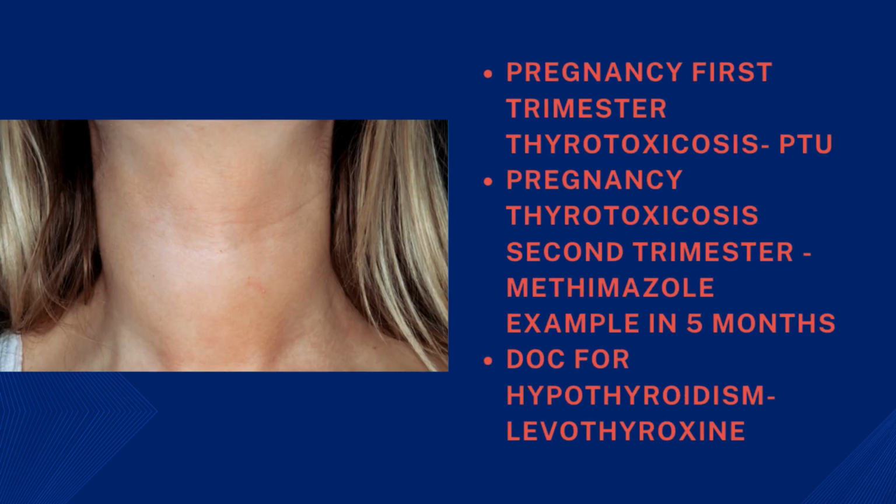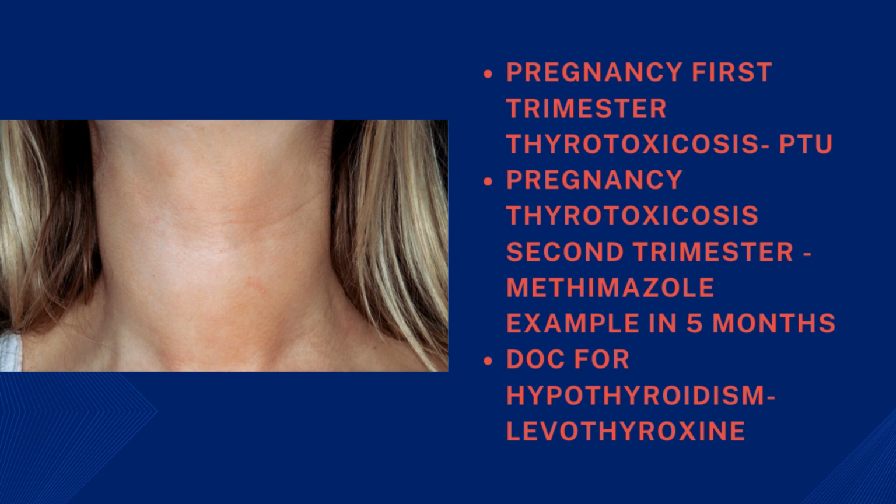So drugs related to thyroid hormone. In pregnancy, first trimester, you can give propylthiouracil, whereas in second or third trimester, you have to give methimazole. For example, if there is an MCQ asking which drug is the drug of choice in a 5-month pregnant woman, then that is the second trimester. So the answer is going to be methimazole. Drug of choice for hypothyroidism is levothyroxine.